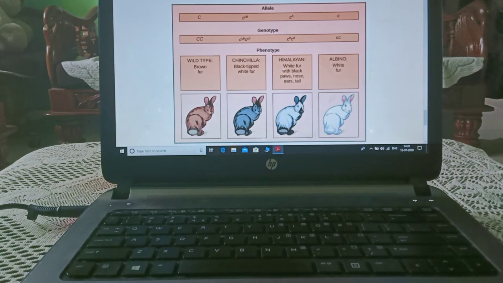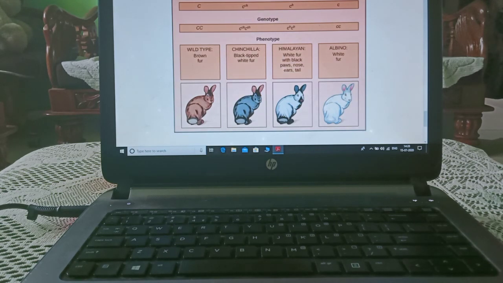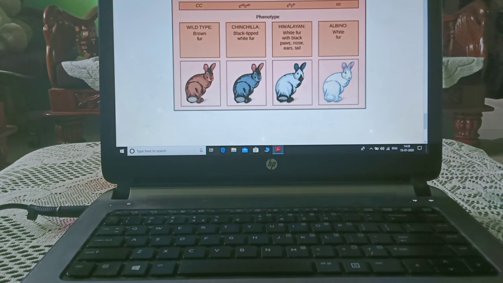Now when the F2 generation was there, it was in this manner. As you can see, as I told you, this is brown fur. You can see below, black tipped white fur. You can see white fur with black paws, nose, ears, and tail, and this is total white fur. It is an example of multiple allele.